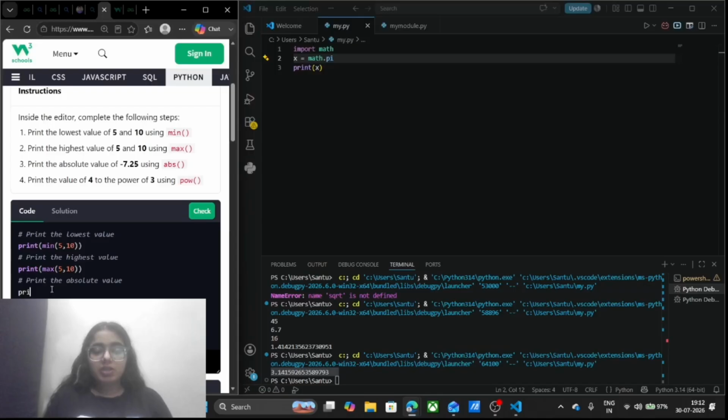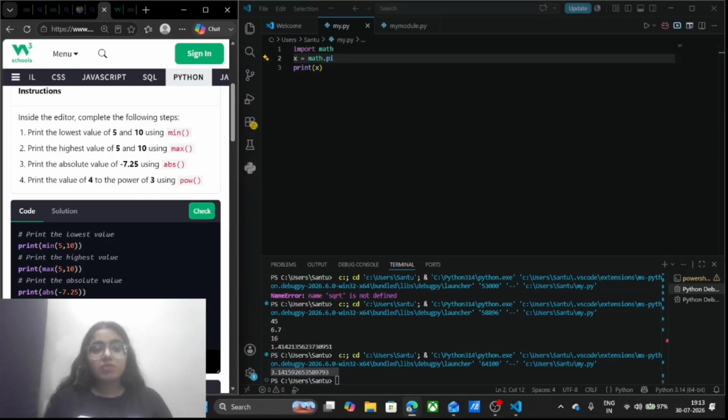I will write here print, and in the bracket I will write abs, and the value which I want the absolute of, it is minus 7.25. Yes, we will write here.